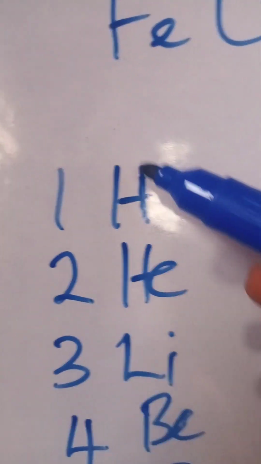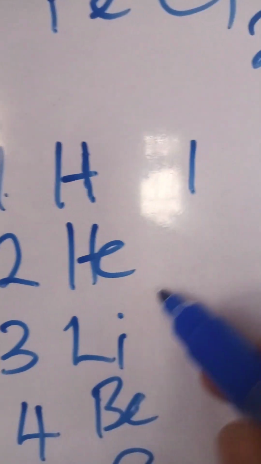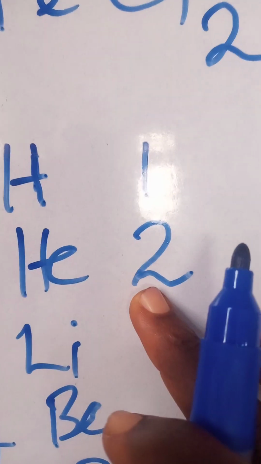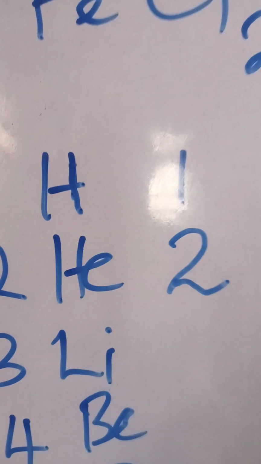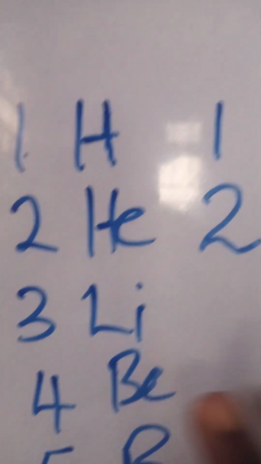So hydrogen, the atomic number is 1. So we configure it as 1. The valency is 1. Helium is 2. Now this helium, this 2 is already filled. It is unreactive. We take it as 0. When it gets filled, it is unreactive.